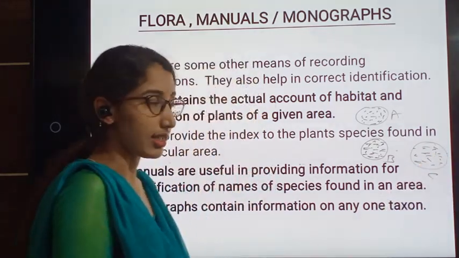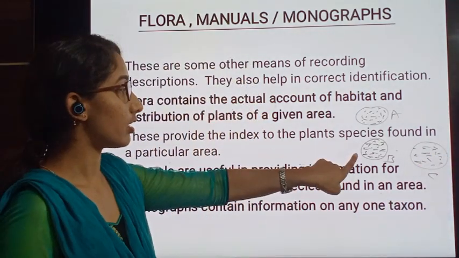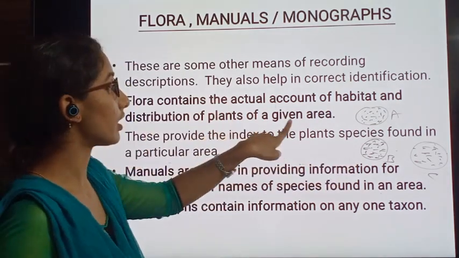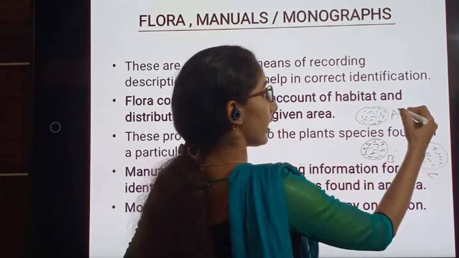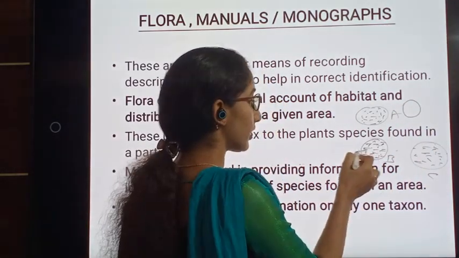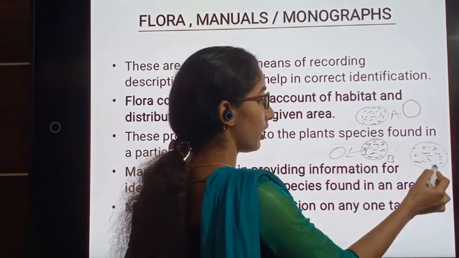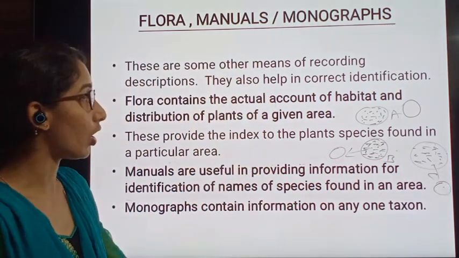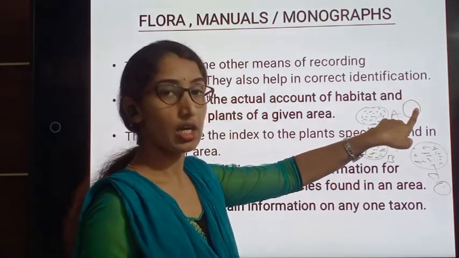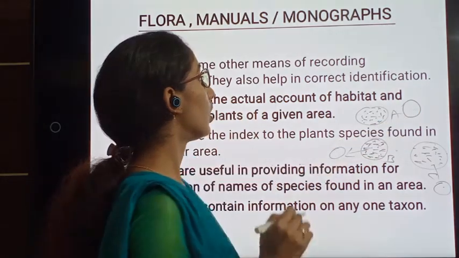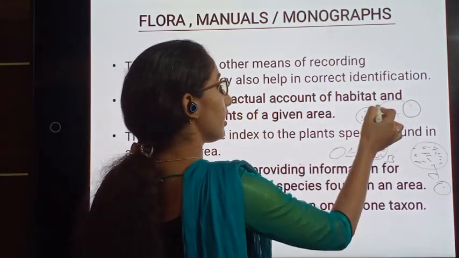They are different areas in different habitats. Distribution of plants of a given area: this area will have a flora, and this will have a different flora, and this will have a different flora. That means this flora will be able to give information only regarding this area.